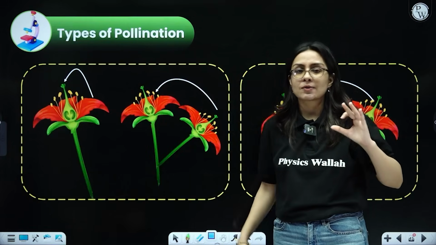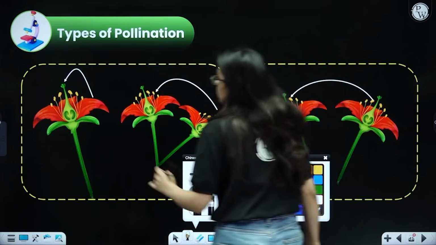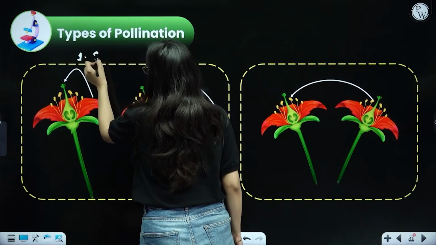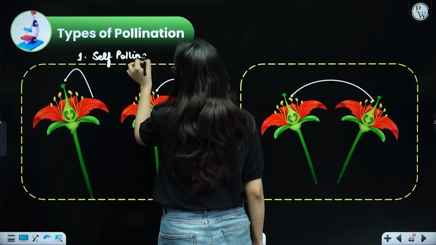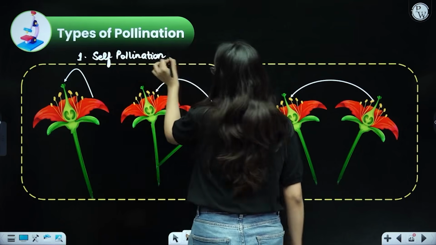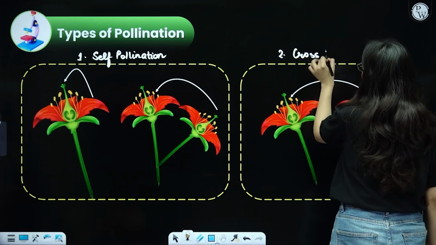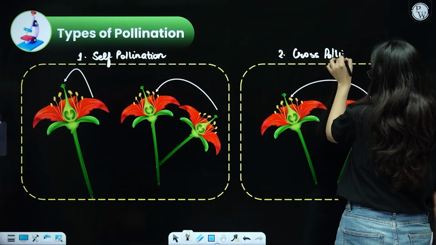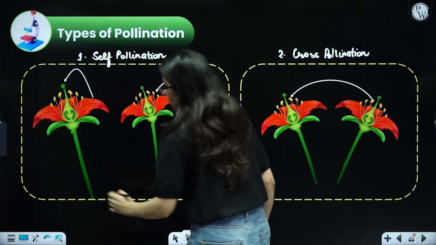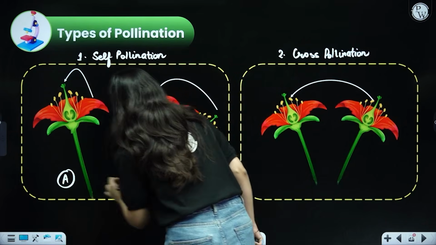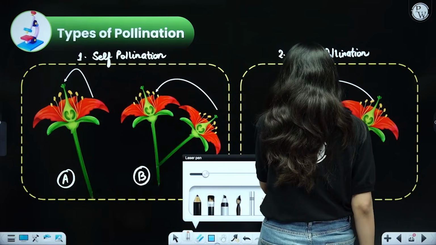Now pollination also has different types. The first type of pollination that we need to study is called self-pollination, and the other type is called cross-pollination. You should know both of them. Let us see one by one. There are two cases that you need to study in self-pollination, case A and case B. Observe this very carefully because most students can get confused over here.